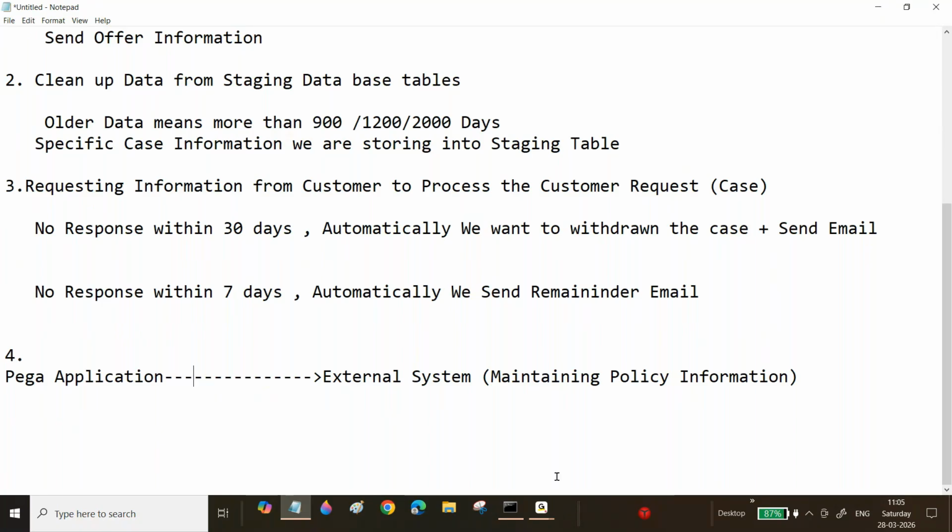For example, many people provide Pega training. Some people discuss through Zoom, some through GoToMeeting, some through WebEx, some with different tools. Agree? Same like that, when you are connecting two different systems, the way of sending data